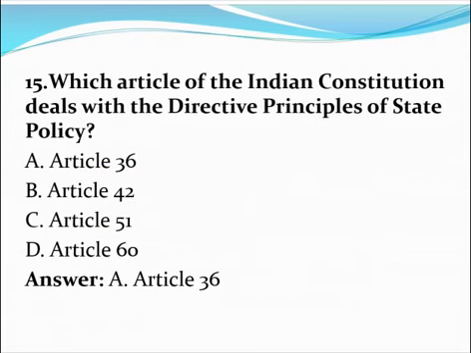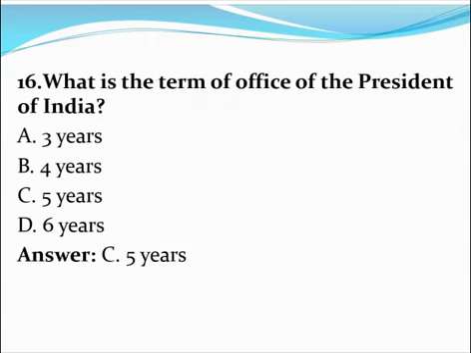Kanchenjunga. Next question. Which article of the Indian Constitution deals with the directive principles of state policy? A. Article 36, B. Article 42, C. Article 51, D. Article 60. The correct answer is option A. Article 36. Next question. What is the term of office of the President of India? A. 3 years, B. 4 years, C. 5 years, D. 6 years. The correct answer is option C.